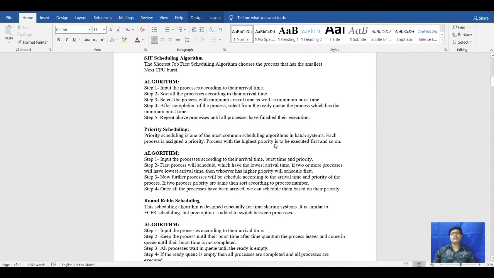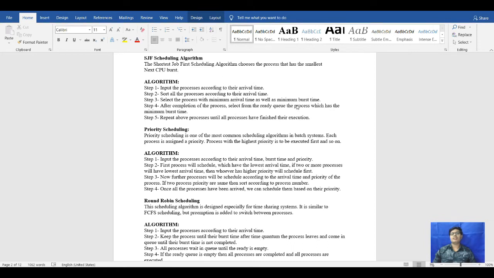Next we will go to the next algorithm, that is shortest job first. In this second algorithm, if we have the burst time, the smallest gets priority.